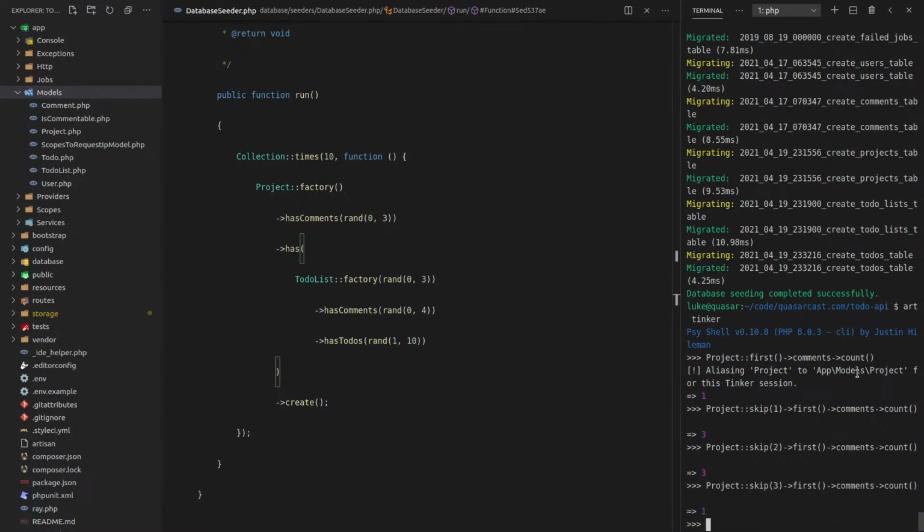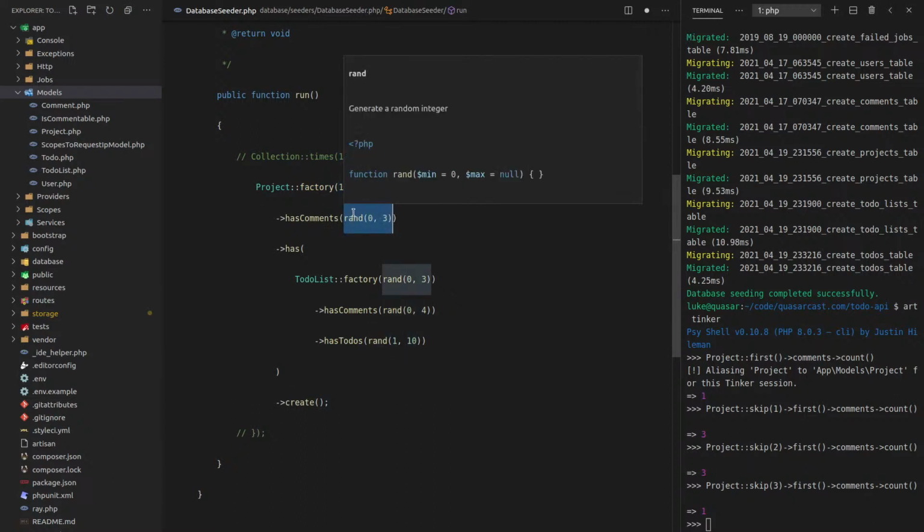Nice. Okay, cool. So what happened before, for those of you that didn't see what was going on here, is the way we were doing it before was by saying project factory 10 like that. And then what Laravel's doing is it's saving these numbers. So that random number is executed, and for example, it might be a 1. And that means every single time we create a project, it's always going to be a 1 there, and every single one of our projects will have 1 comment. So you lose the randomness. It's because the random function only gets called once.